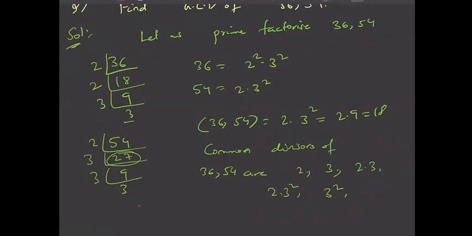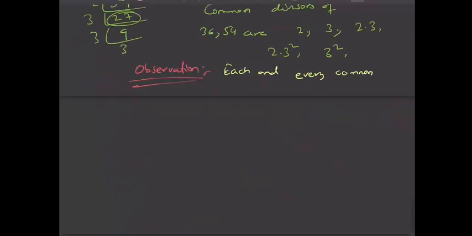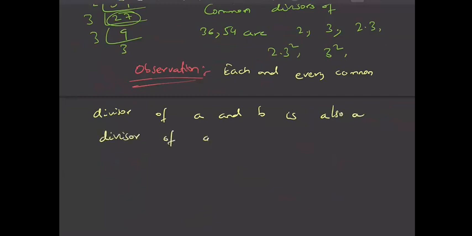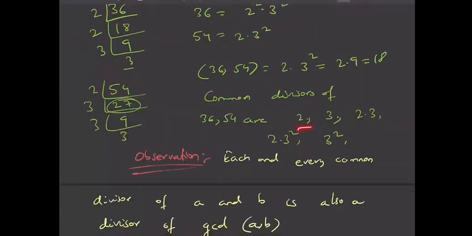So here we are having an important observation. What is the observation? That each and every common divisor of A and B is also a divisor of GCD of A and B, right? The common divisors 2, 3, 2 into 3, these all are divisors of GCD of A and B. Fine.